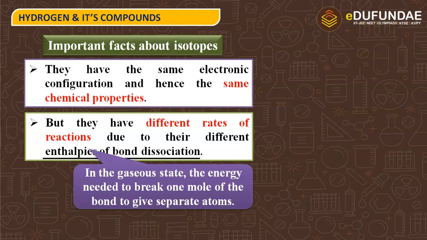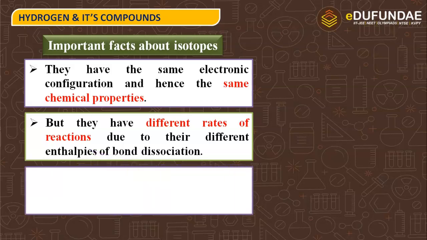Now, how much energy do I need to provide to break that chlorine molecule into separate atoms? That means 2 chlorine atoms. That energy is known as the enthalpy of bond dissociation. So the enthalpies of bond dissociation of isotopes are different. That is why they have different rates of reactions.